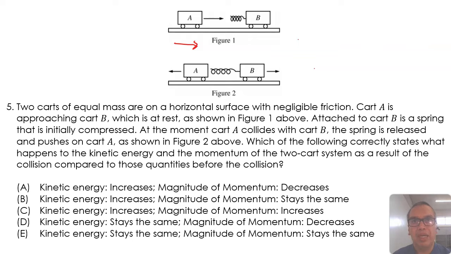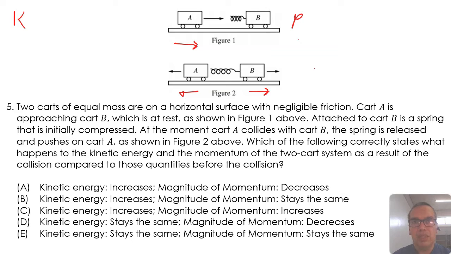At the moment card A collides with card B, the spring is released and pushes on card A, as shown in figure 2 above. Which of the following correctly states what happens to the kinetic energy and the momentum of the two-card system as a result of the collision compared to those quantities before the collision?